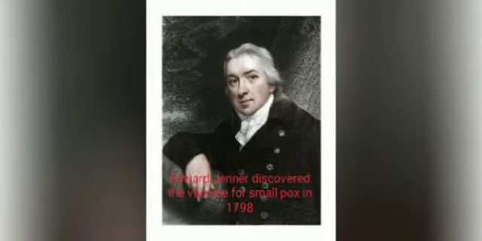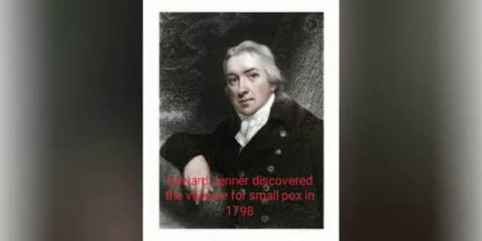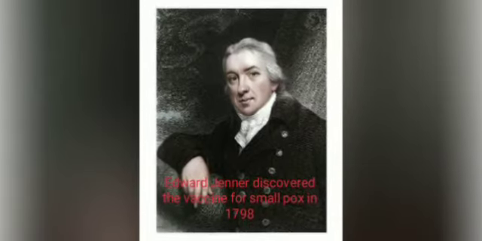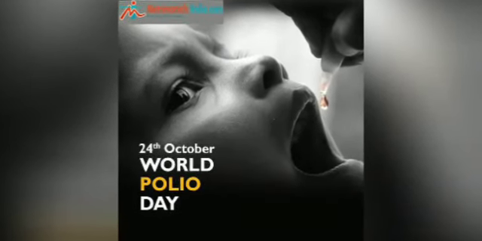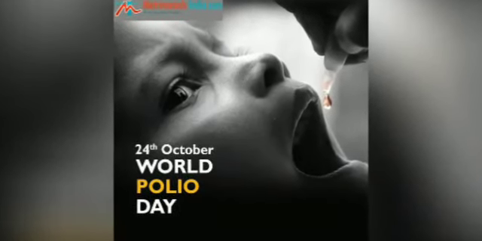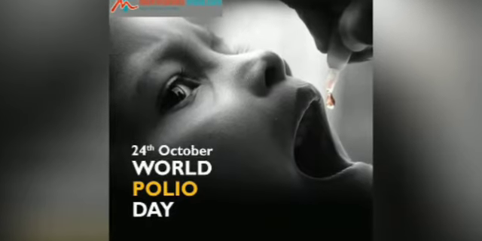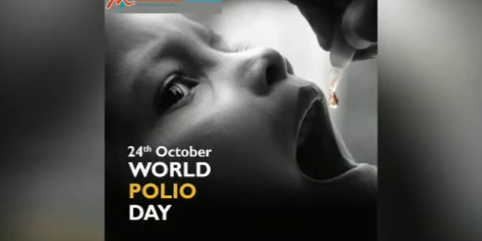Now, another scientist, Edward Jenner, discovered the vaccine for smallpox in the year 1798. And here, a worldwide campaign against smallpox has finally led to its eradication from most parts of the world. And you might have heard or seen the advertisement on TV and newspaper regarding protection of children against polio under the Pulse Polio program.